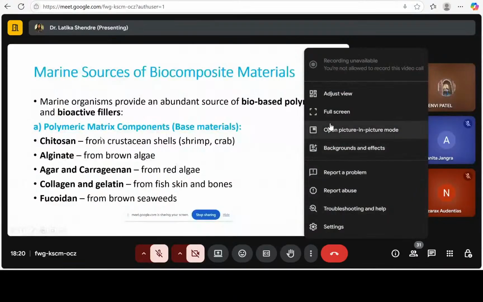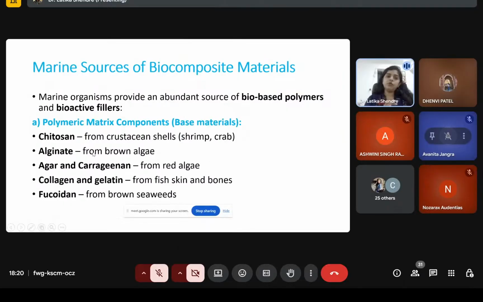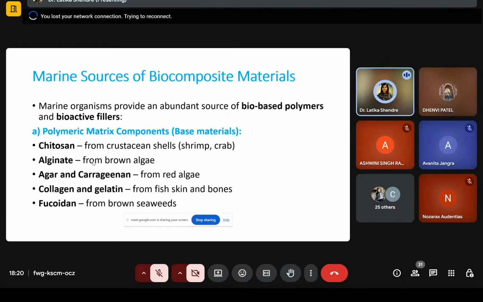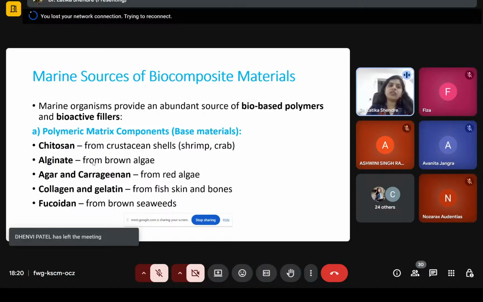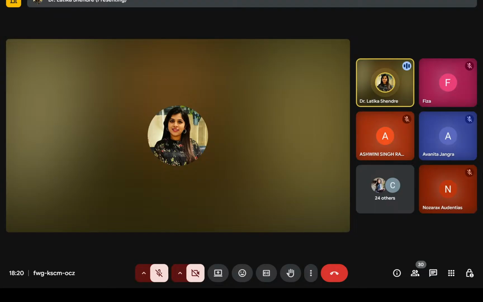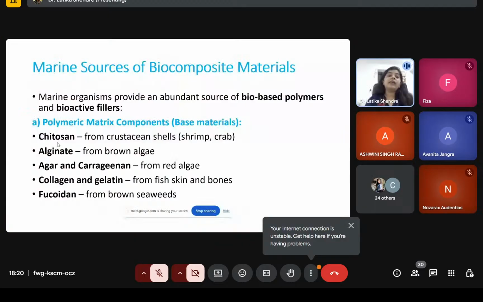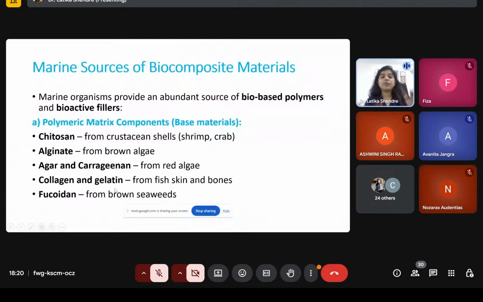Collagen and gelatin, fucoidan. These can be used while making the biocomposite. Now, chitosan is mainly, these are all the biocomposite. You can mix two, you can mix three, one, two, or three. You can make any combination as per your function. Like in the biofilm, we use chitosan. In the biofilm, we use gelatin. Now our research is also going on chitosan and gelatin various combinations. So it's up to you what you have to use and in what concentration and what is the function.